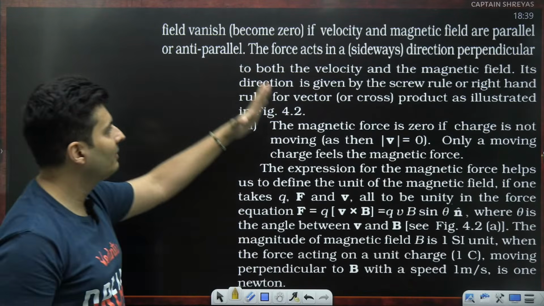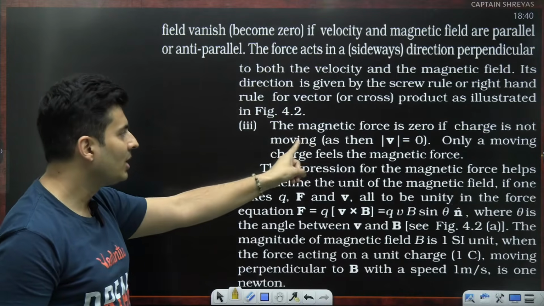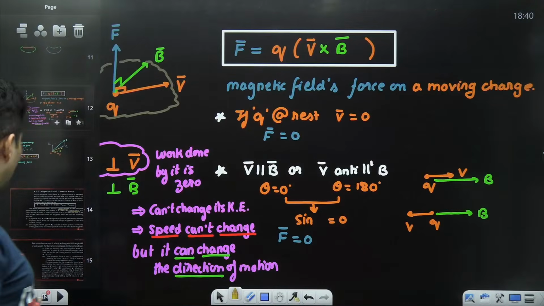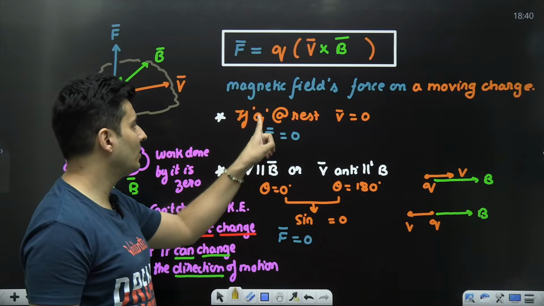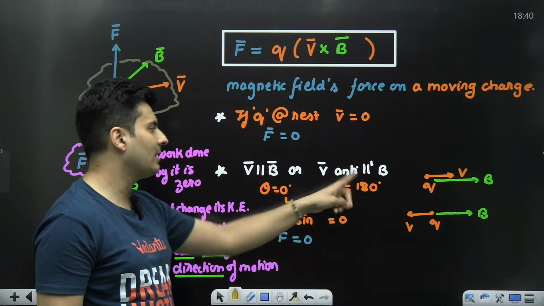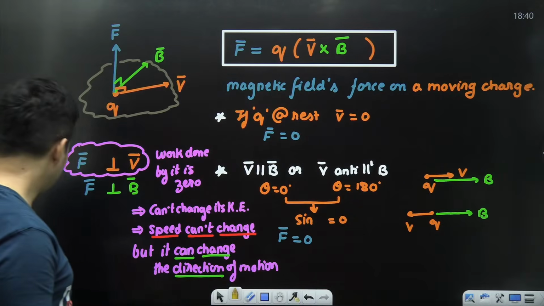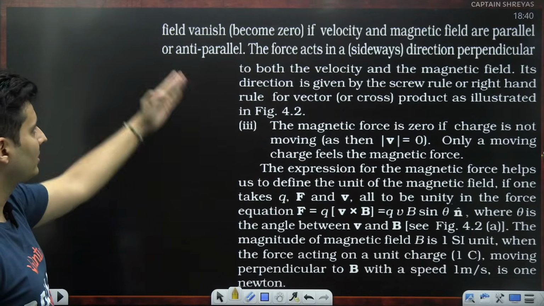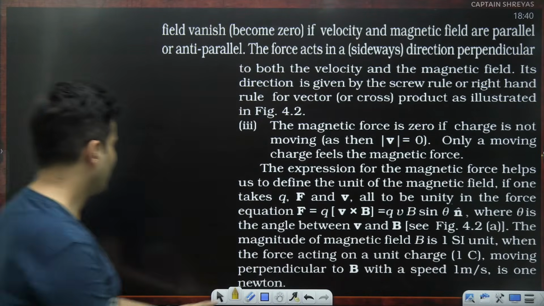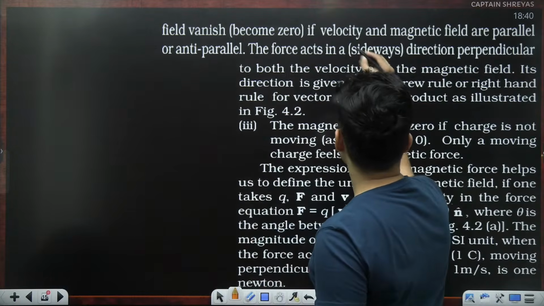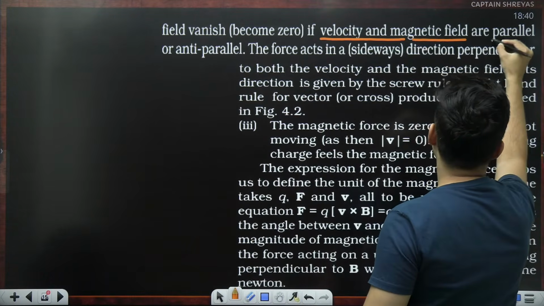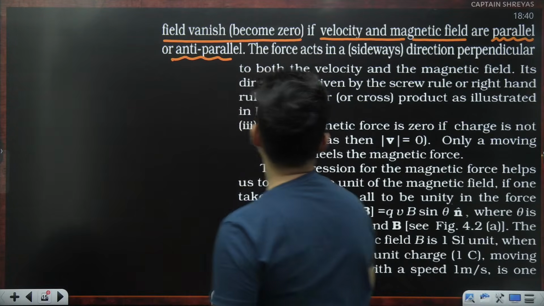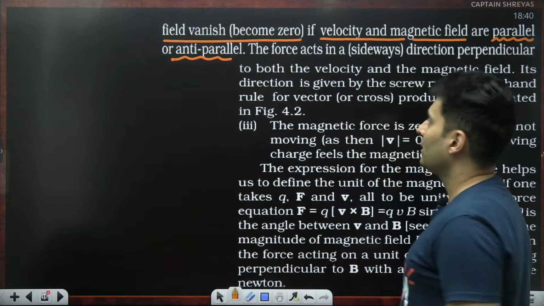Now they have also given you the conditions when the force is 0. I have already given you these conditions in this particular part, right over here. If the force is 0, either the charge is 0 or the vectors are parallel or anti-parallel. That's the same thing they have given in these pointers. If the velocity and the magnetic field are parallel or anti-parallel, then the force becomes 0. I hope this is clear.